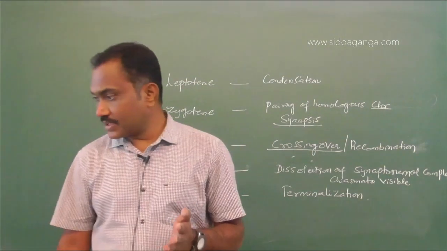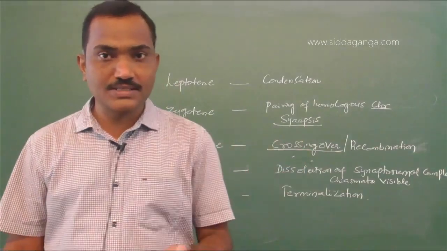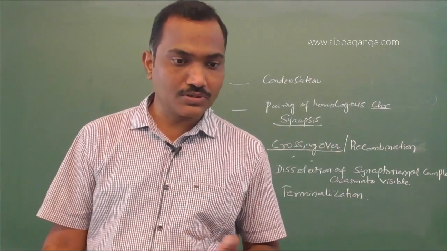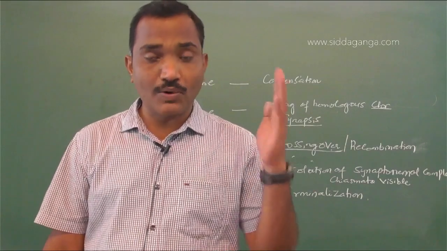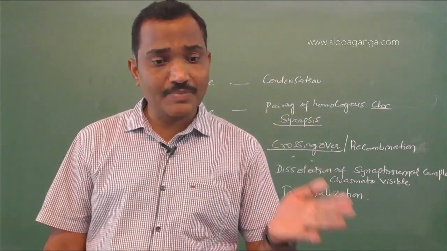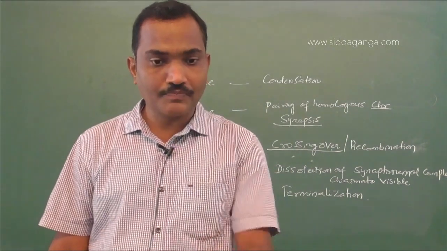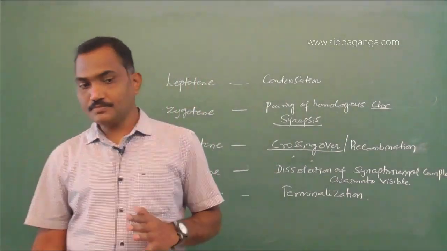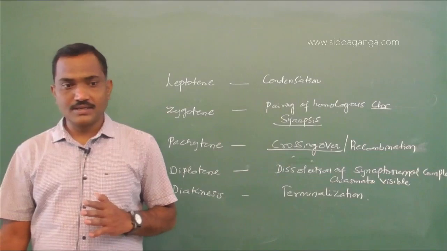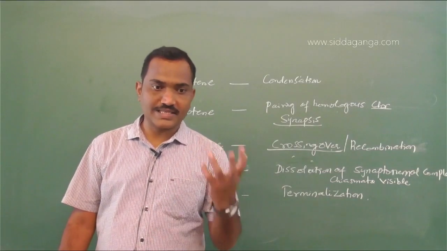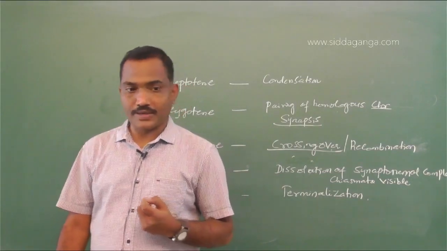So very simple, you can just analyze. ATP synthase is required in C3 and C4 both. RuBP carboxylase is required in C3 and C4 both. NADP reductase is required in both. PEP carboxylase is required only in C4 plants. That's the primary carbon dioxide fixer, and the acceptor is phosphoenol pyruvate.